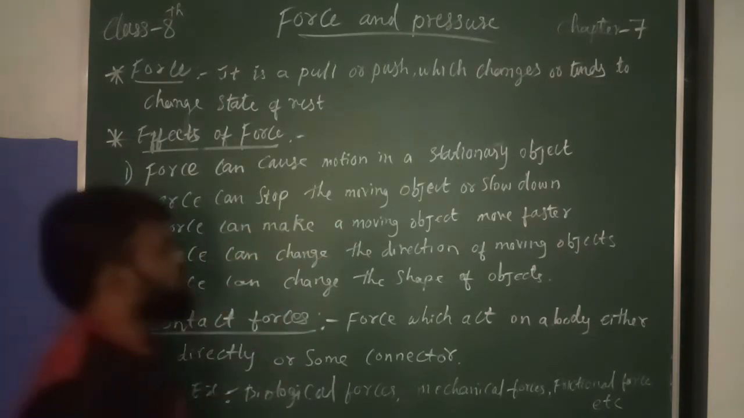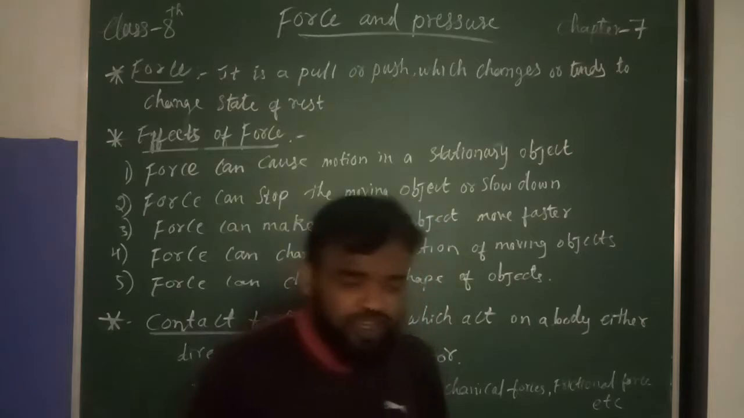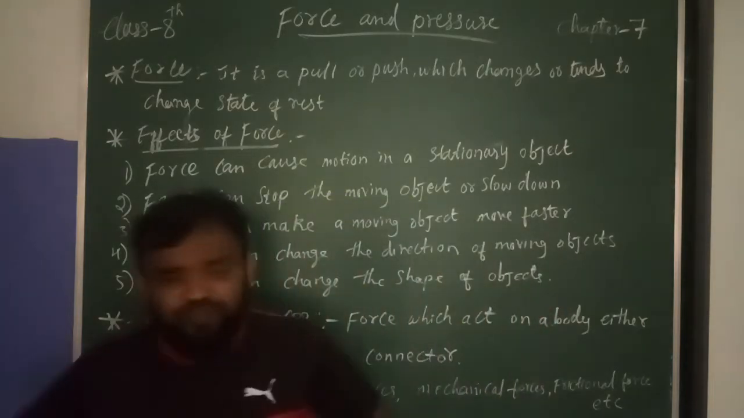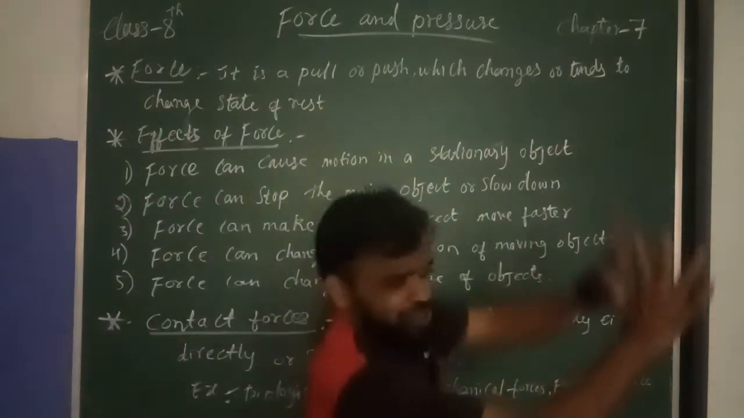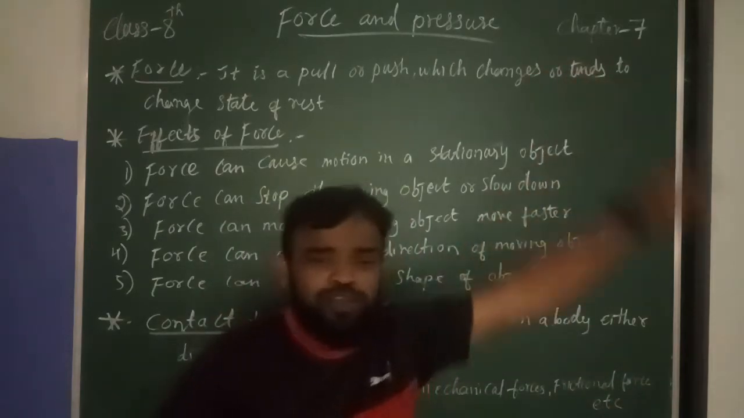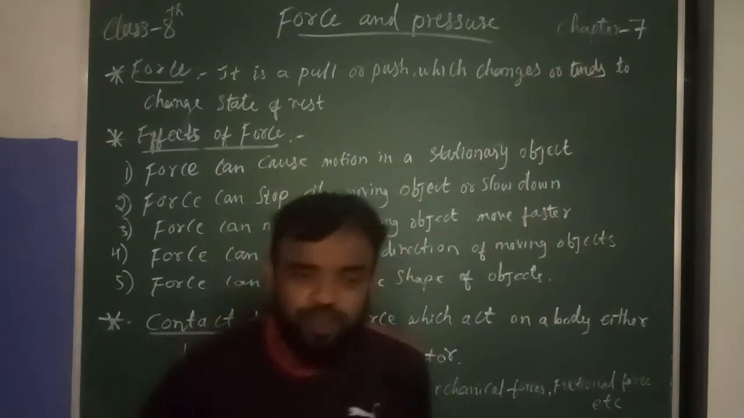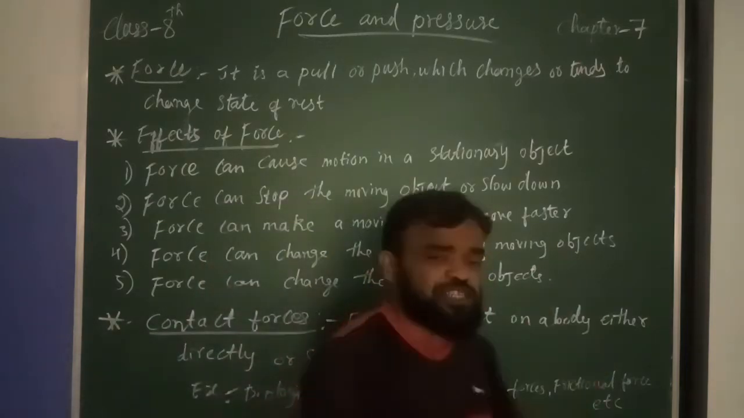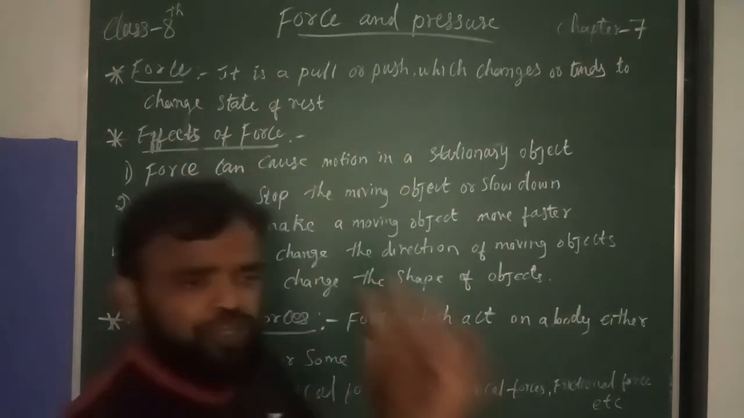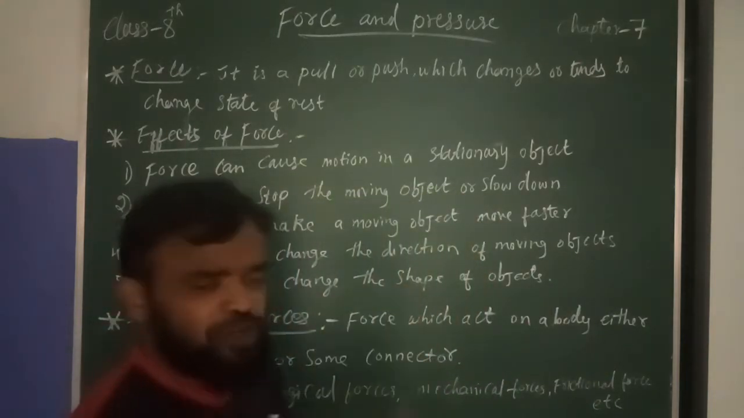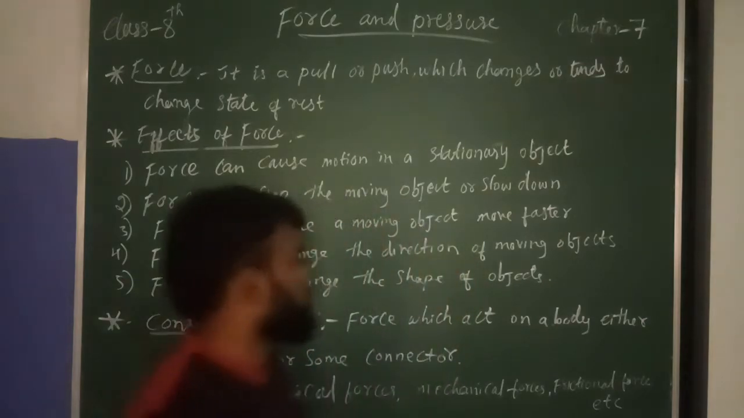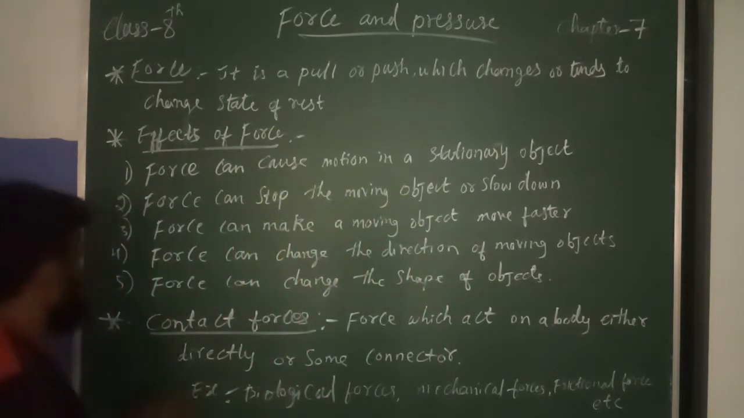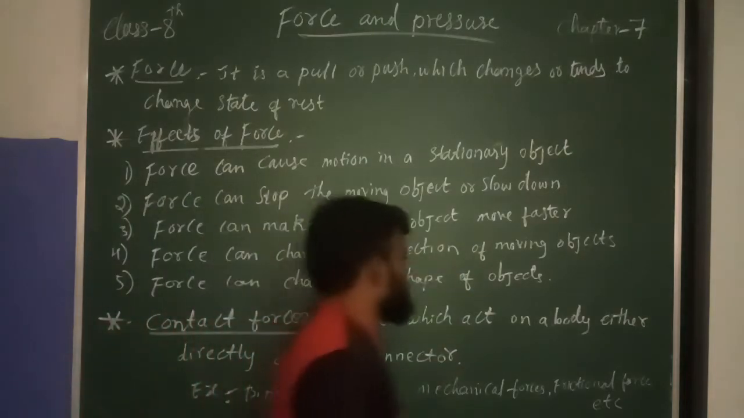Force can make moving objects faster. If the vehicle is moving in a downward direction and from the back side we push it, it will move faster, because additional force is applied. We are applying extra force from our body, so the object moves faster, right or wrong?